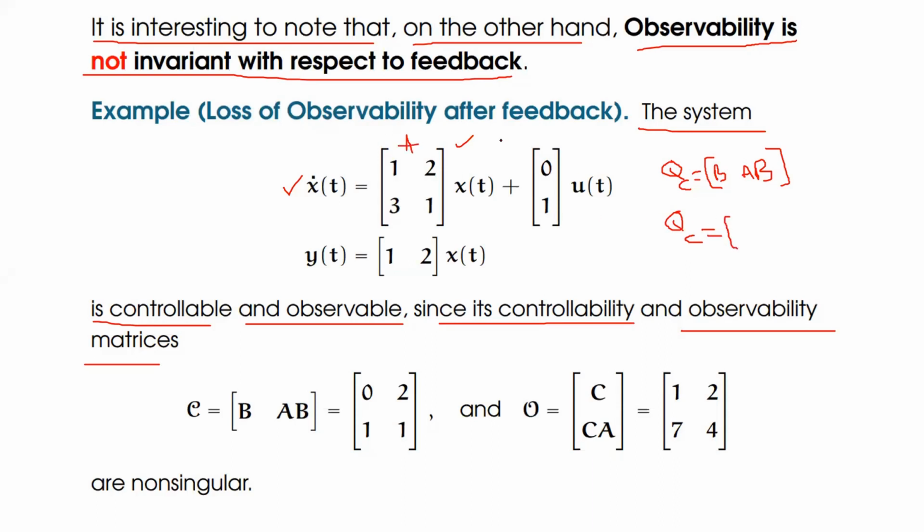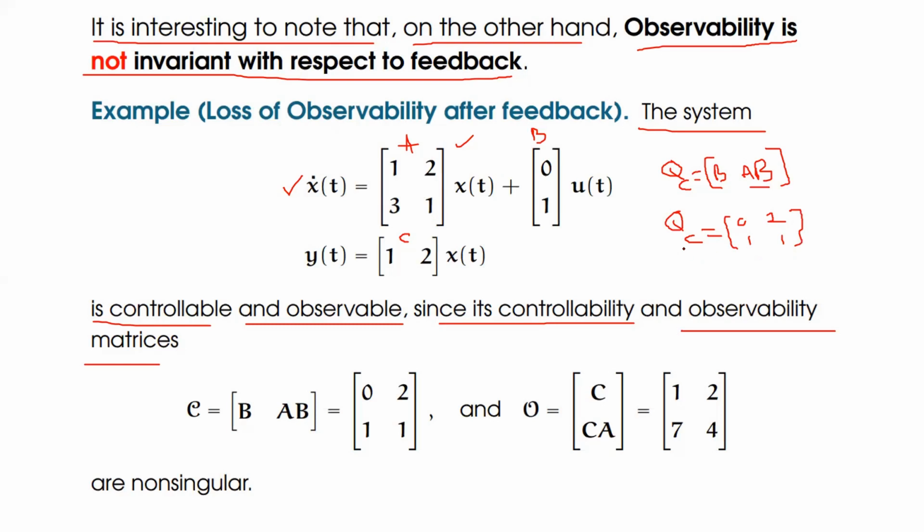This is matrix A, this is matrix B, this is matrix C. So the B matrix is [0; 1]. What is the matrix A into B? Multiply matrices A and B here. I will get a resultant vector, because it is 2 by 2 times 2 by 1, finally the matrix order would be 2 by 1. So 1 into 0 plus 2 into 1. What is the value? It should be 2. What is the next element? 3 into 0 plus 1 into 1. It should be 1. This is QC.